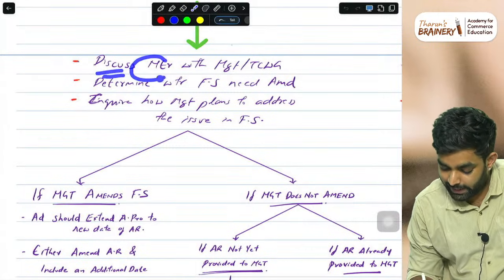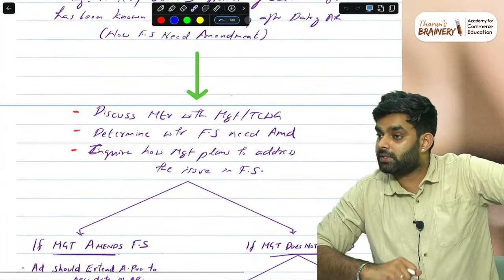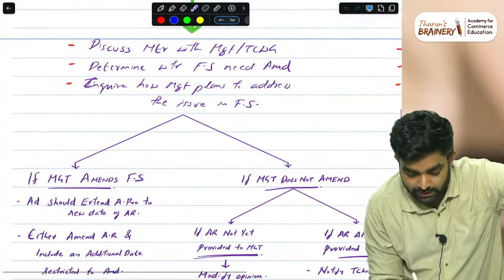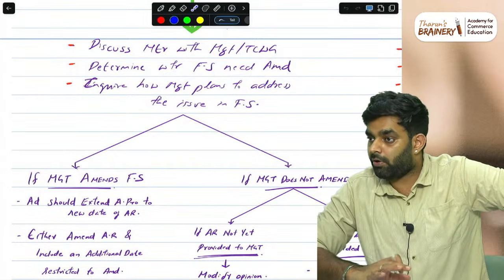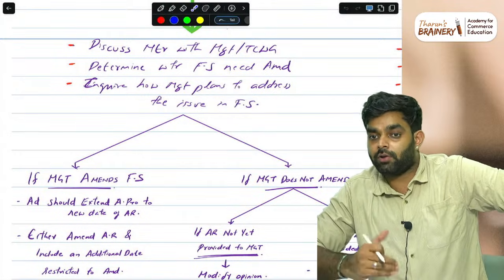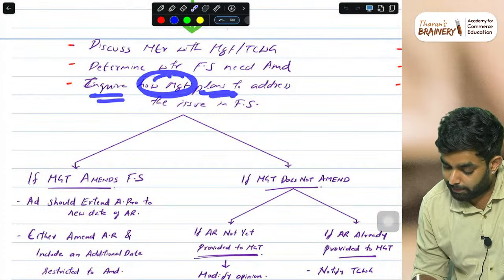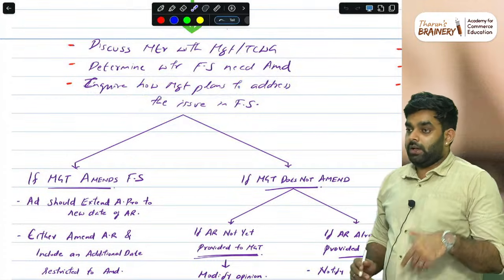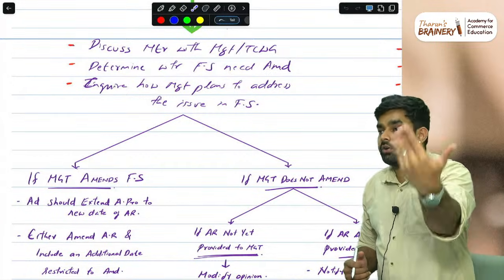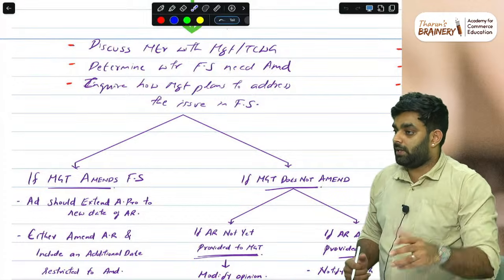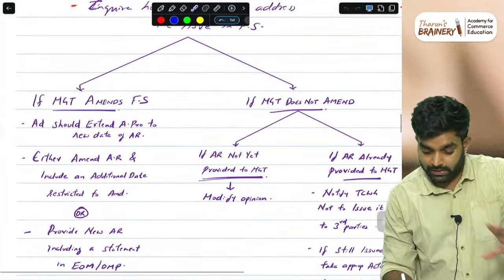Then discuss the matter with the management and TCWG. First, go and tell them, bro, I have heard about this fact, what is it? Ask them. Then determine whether financial statements need amendment. Tell him, I have heard about this kind of fraud or some serious issue that has happened. So are you going to amend the financial statement or not? Then inquire how management plans to address this issue in the financial statement. If they are not going to amend it, then what else are you going to do? Or if you are going to amend it, how are you going to show it in the financial statement? Is it just a disclosure, or what kind of an item is it? There is one question I will show you in the point regarding.